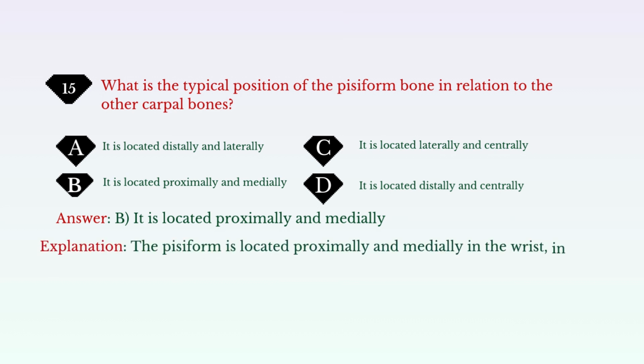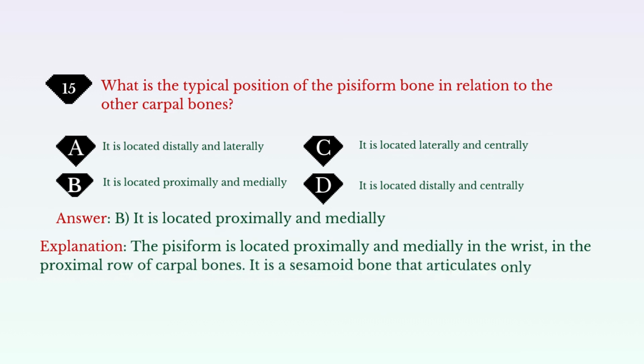Explanation: the pisiform is located proximally and medially in the wrist, in the proximal row of carpal bones. It is a sesamoid bone that articulates only with the triquetrum.